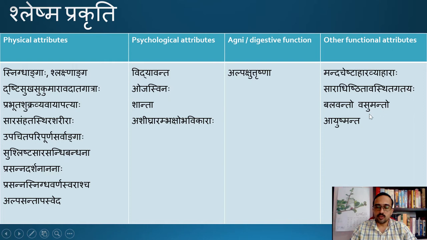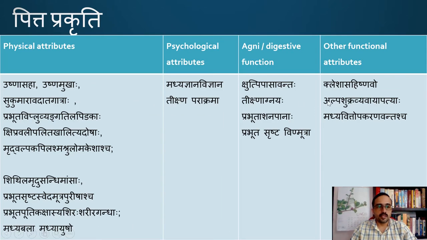Balavando Vasumanto, so the patient is very balavan, full of strength and full of wisdom, and Ayushmantaha, so such individuals will have a long life as well. Next is regarding Pitta Prakriti. Again, basically the individual is Ushnasaha, Ushna Mukhaha. So Pitta being on the hotter side, the individual will be less tolerant of hot atmospheres. Ushna Mukhaha. Sugumara Avadada Gatra, again a soft and supple body.